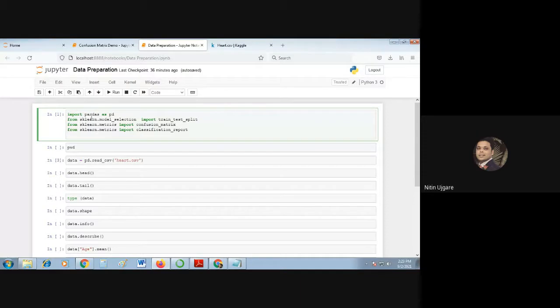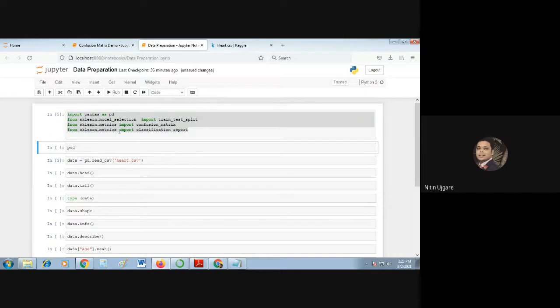So now, how do I run this? Line by line, you can compile and run the Python code. Otherwise, you can select all the lines and then run it. So what I will do is select all these libraries and click on run here. Here is the toolbar that you can use, and here is the run option. Many of you are familiar with it. If no error occurs, it will go to the next line.